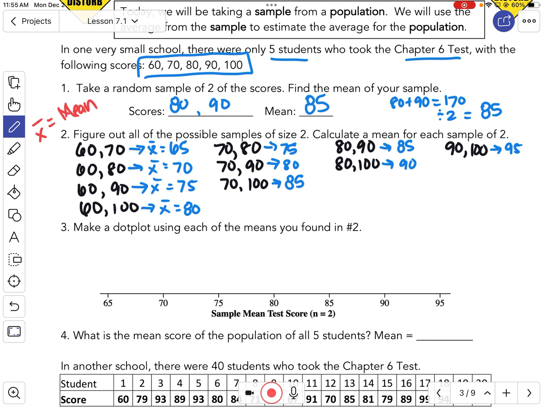I had 1 at 65. I have a 70, a 75, and an 80. Then the next column, I have a 75, an 80, and an 85. The next column, an 85 and a 90, and then a 95. So there's my dot plot.